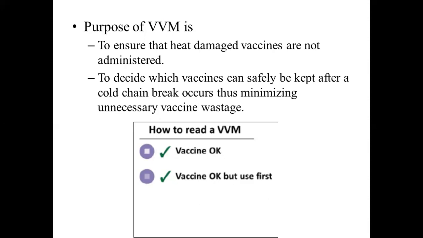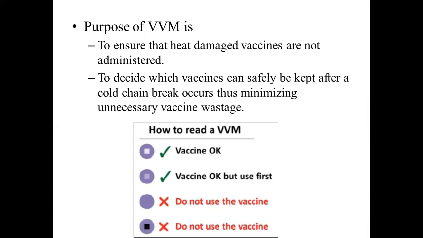So you can use the vaccine till the color of inner square is lighter than the outer circle. When the color of inner square becomes same as that of outer circle or it becomes more darker, then the vaccine should not be used. This vaccine vial monitor ensures the heat damage of the vaccine.